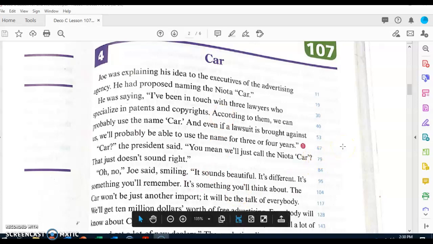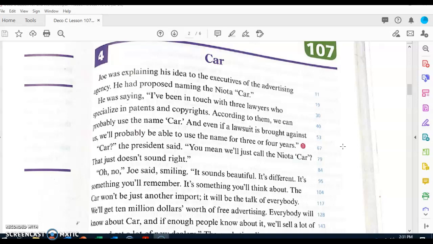Joe was explaining his idea to the executives of the advertising agency. He had proposed naming the Nyota car. He was saying, I've been in touch with 3 lawyers who specialize in patents and copyrights. According to them, we can probably use the name car, and even if a lawsuit is brought against us, we'll probably be able to use the name for 3 or 4 years.